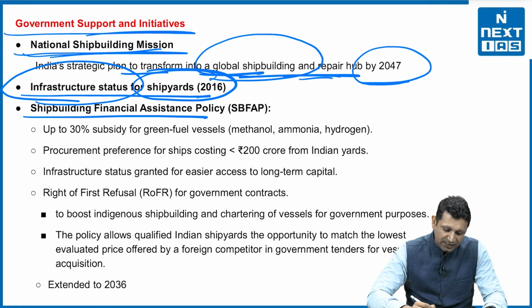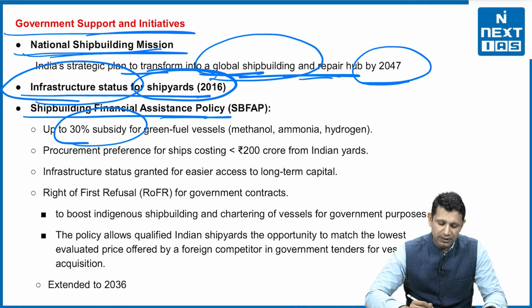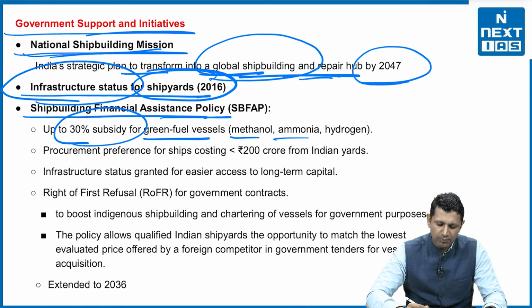Then the Shipbuilding Financial Assistance Policy has been released by the government. It says up to 30% subsidy for green fuel vessels. What does green fuel vessel mean? Vessels run on methanol, ammonia, hydrogen, those will come under green fuel vessels. So they have been given a 30% subsidy.